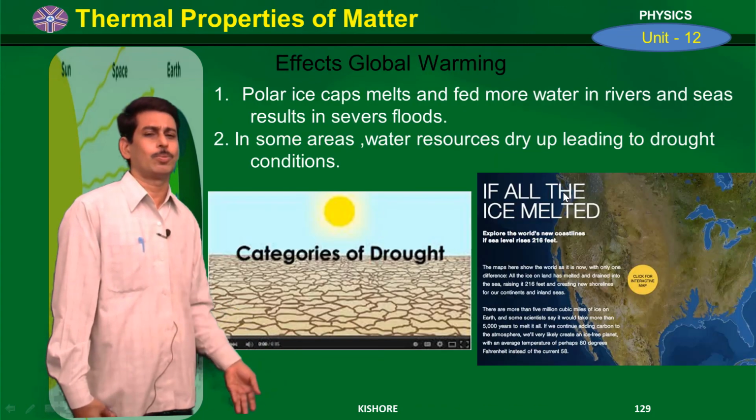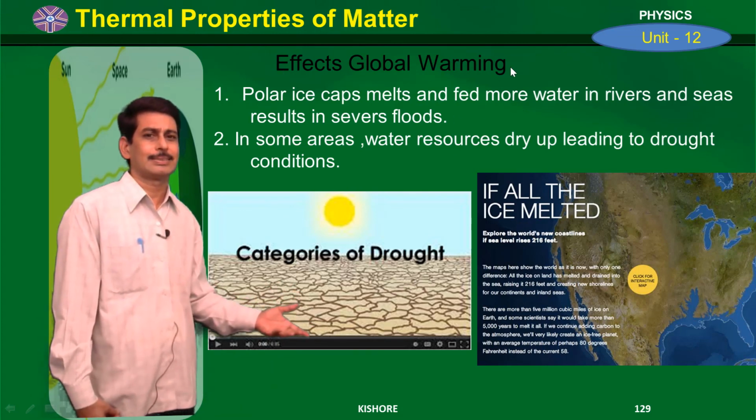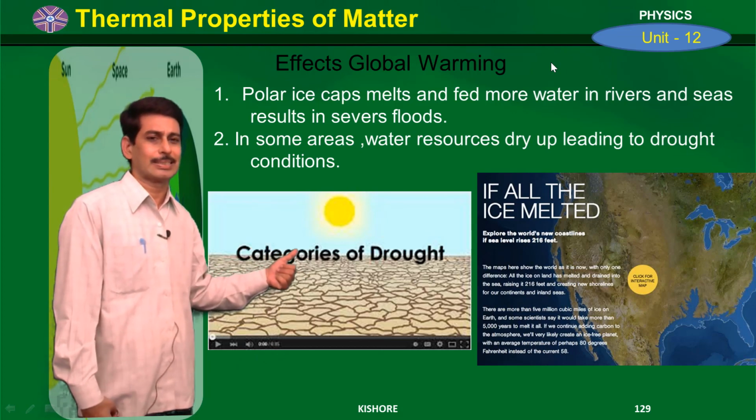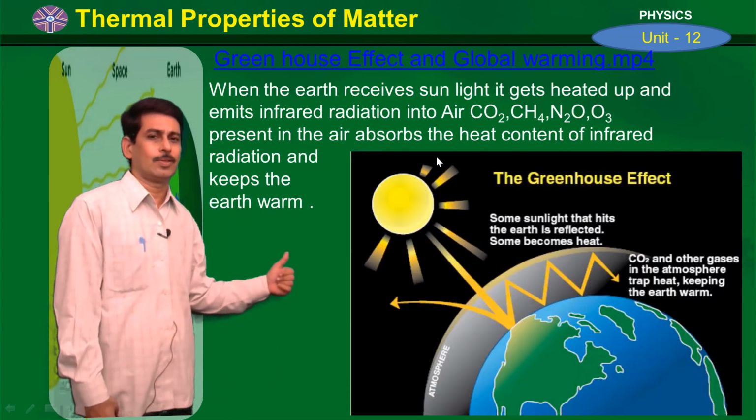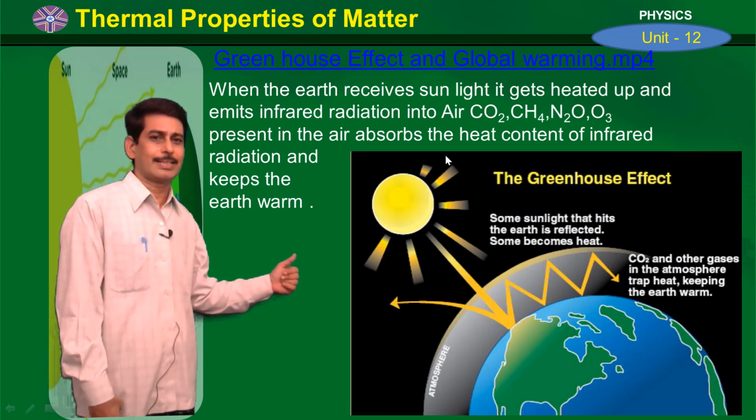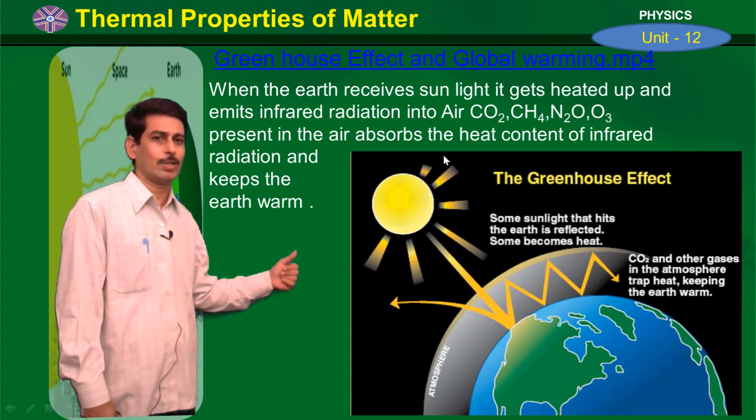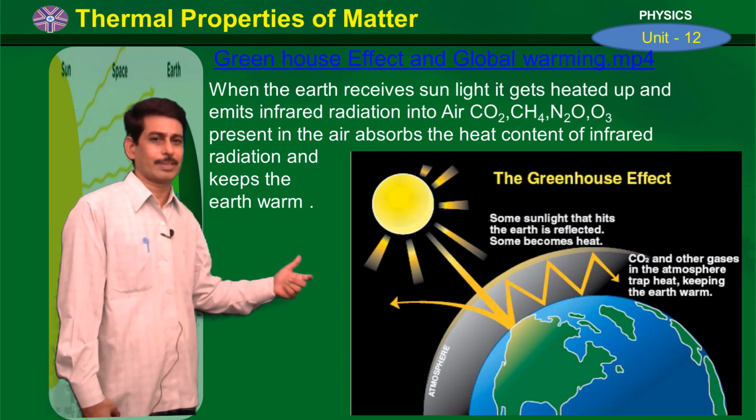Then what are the effects of global warming? Polar ice caps melt and feed more water into the rivers and seas, resulting in severe floods. This is one of the effects of global warming. And in some areas, water resources dry up, leading to drought conditions. This is another effect. Let us see next what the greenhouse effect is. When the earth receives sunlight, it gets heated up and emits infrared radiation into the air. Carbon dioxide, CH4, N2O and ozone present in the air absorb the heat content of the infrared radiation and keep the earth warm. This is called the greenhouse effect.